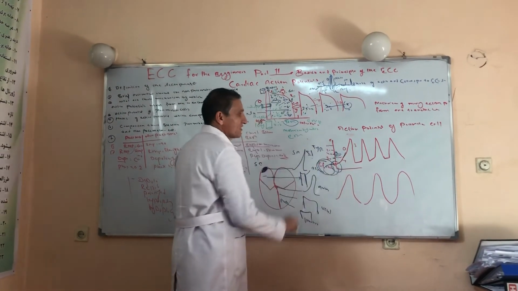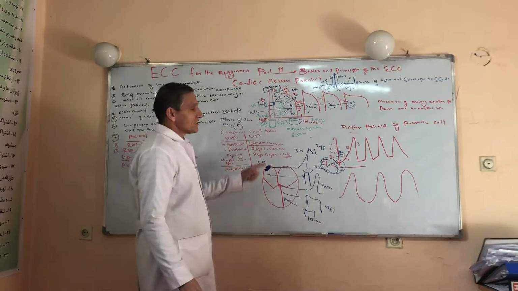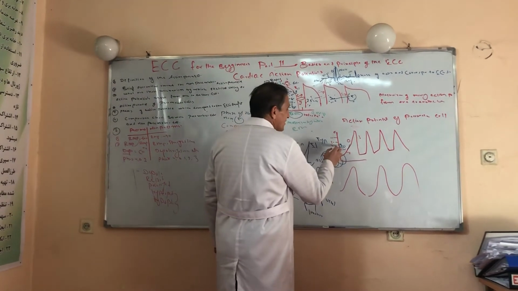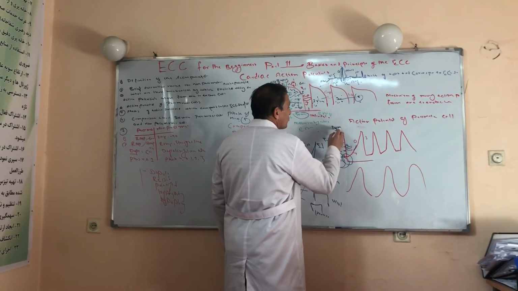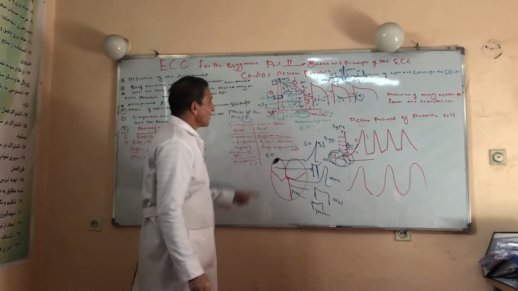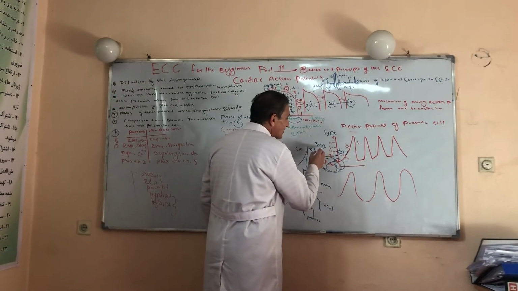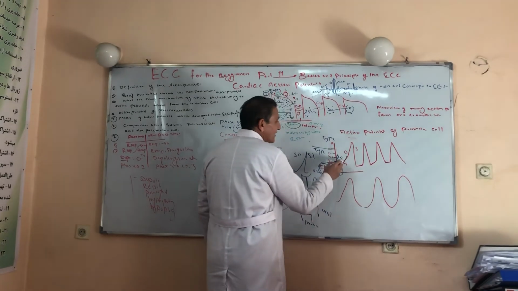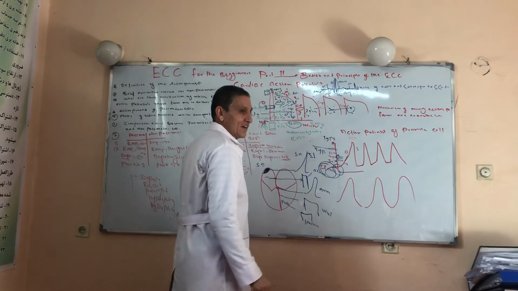So depolarization of the pacemaker cell depends on calcium. Depolarization of the non-pacemaker cell depends on sodium. Right now, when it reaches minus 30, immediately the T-type calcium channel opens. We have got two types of calcium channel. L-type is responsible for phase 2 of the non-pacemaker action potential, and this T-type, or transient type of calcium channel, immediately opens and a lot of calcium comes in, and this cell becomes less negative, finally reaching zero voltage.